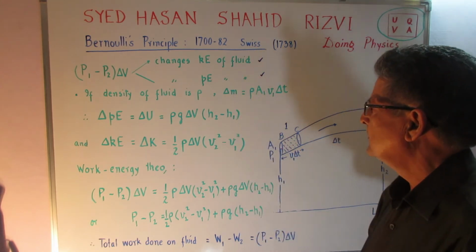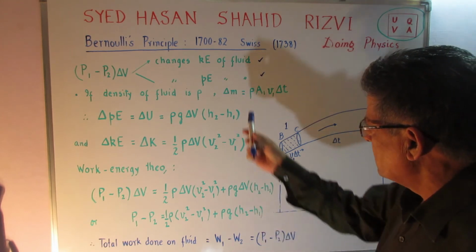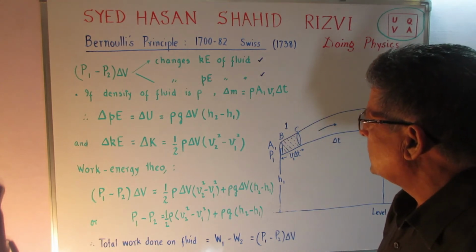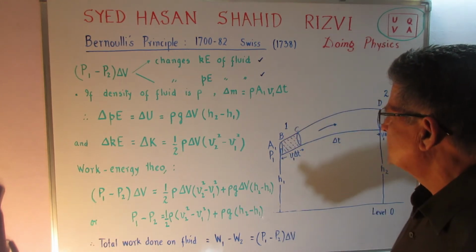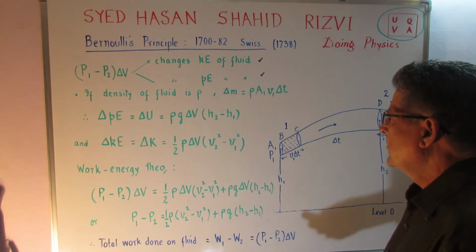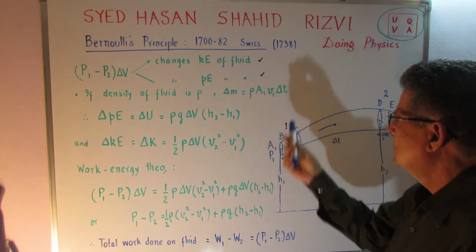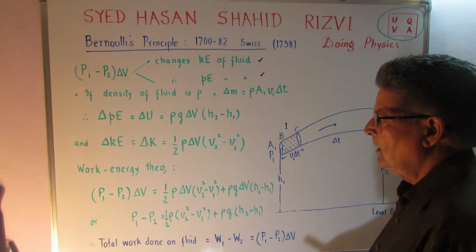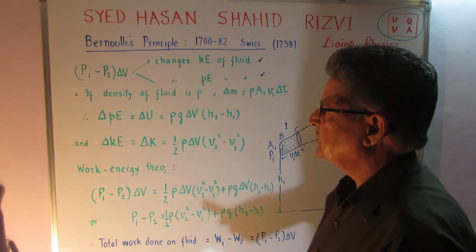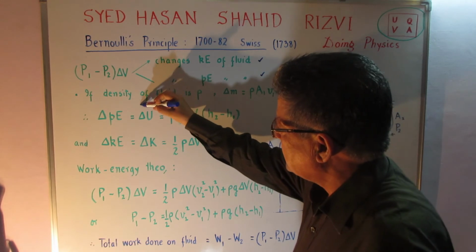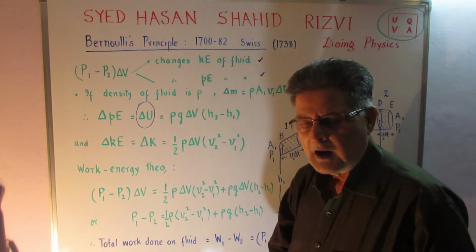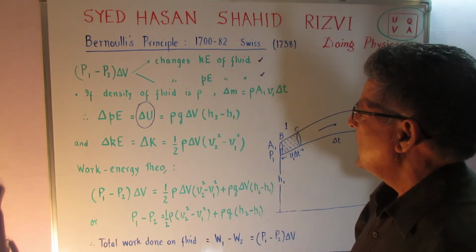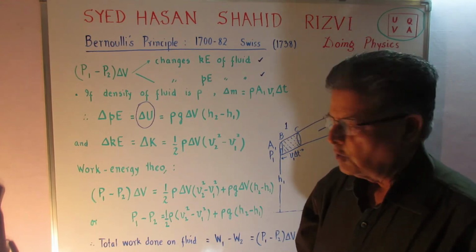So delta M, which is the mass delivered at the first cross section, will be A1 into V1 delta t multiplied by rho. Now, I can write for the change in potential energy, with the symbol delta U, and this delta U turns out to be equal to rho g delta V, h2 minus h1.